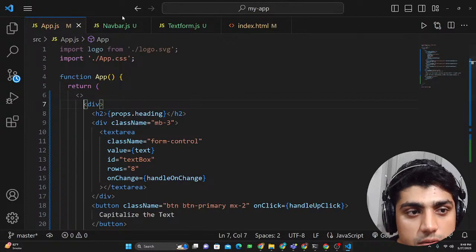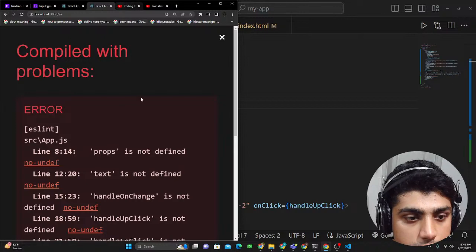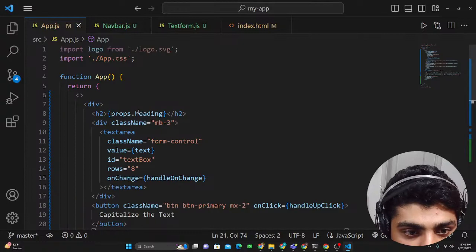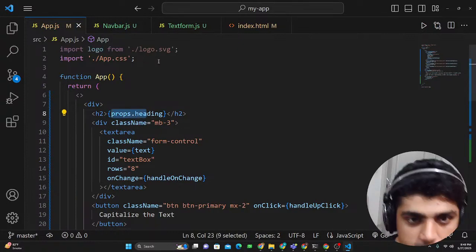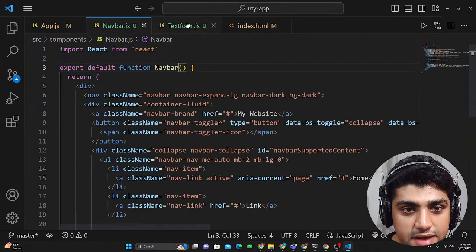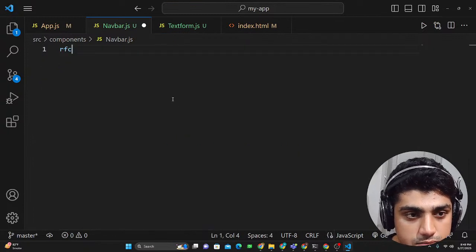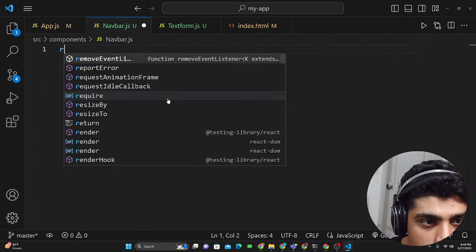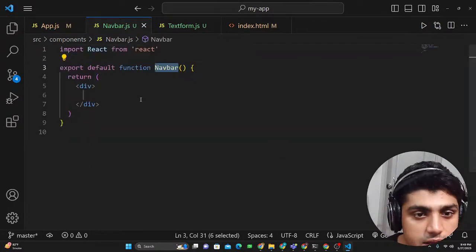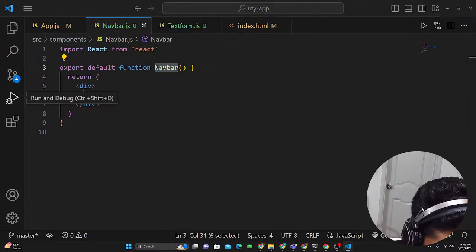Okay, so now if you look back to the app, it's going to be blank. The problem is we're having some errors about props. We passed in props or something like that. We shouldn't do this because we're not actually using them right now, but we'll be using them. So over here we have navbar, but in the text form, I think we added that navbar there. RFC, or control Y. Okay, so what we had is a navbar with RFC, and inside this navbar we put in the navbar component, which was this thing.